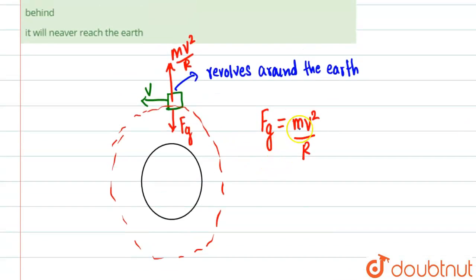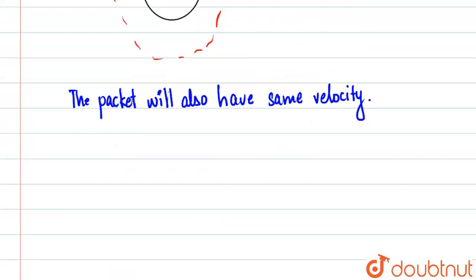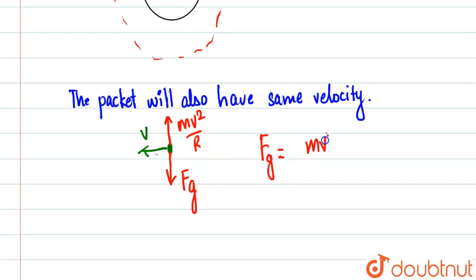Over here you might be thinking that this m is different. For the satellite, m is the mass of the satellite, but for the packet, m is the mass of the packet. So when the packet is released, it will also move with velocity v, because it is just released. So it will have the same velocity as the satellite. The packet will also have a force due to gravity and mv square by r, where m is the mass of the packet. So Fg will also be equal to mv square upon r.